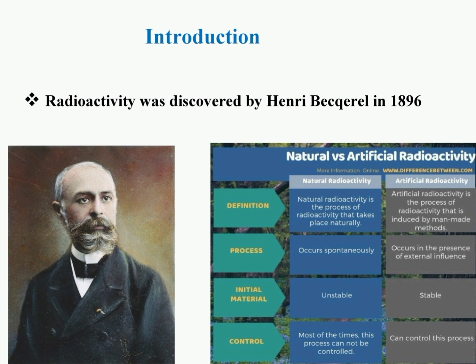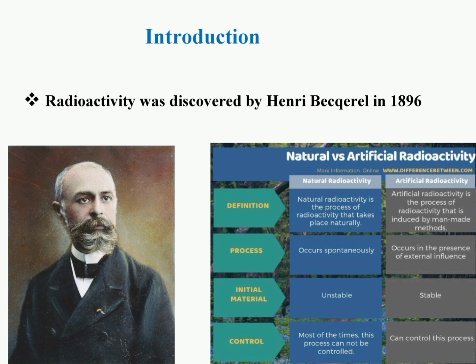He observed the radiations were given off spontaneously, without any need for initial excitation of the uranium salt. So he declared that the radiation is not influenced by any external agency.